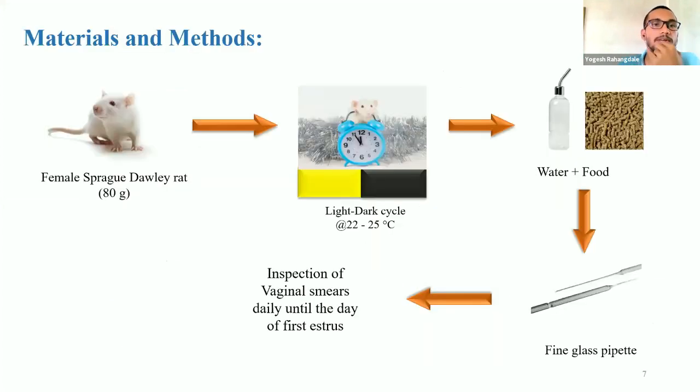So we are moving toward the material and methods. In this, we'll take prepubertal female Sprague-Dawley rats weighing 80 gram. Then the light and dark cycle will be maintained, and the housing condition will be maintained, the temperature and the moisture content and all. Then water and food will be supplied ad libitum. Then a fine glass pipette will be used to open the vagina surgically to inspect the vaginal smear daily until the day of first estrus.